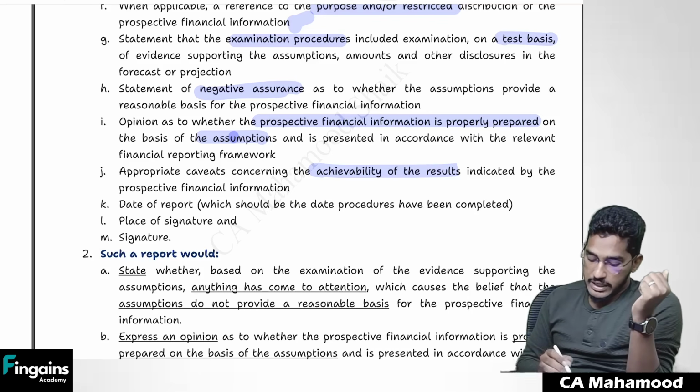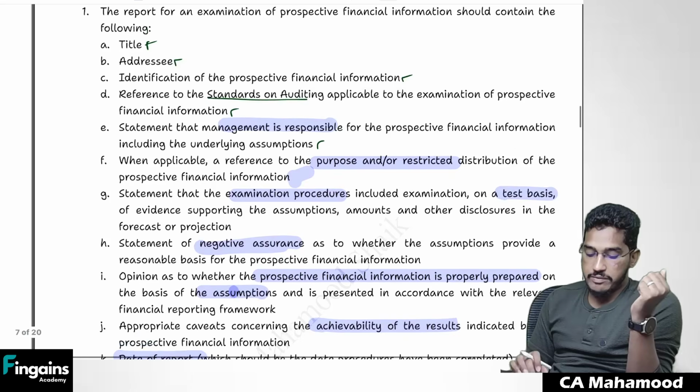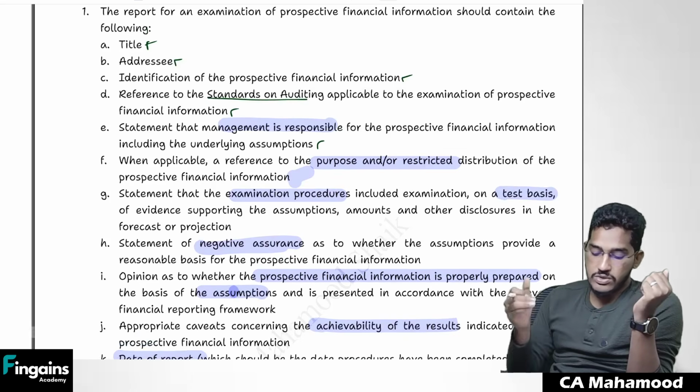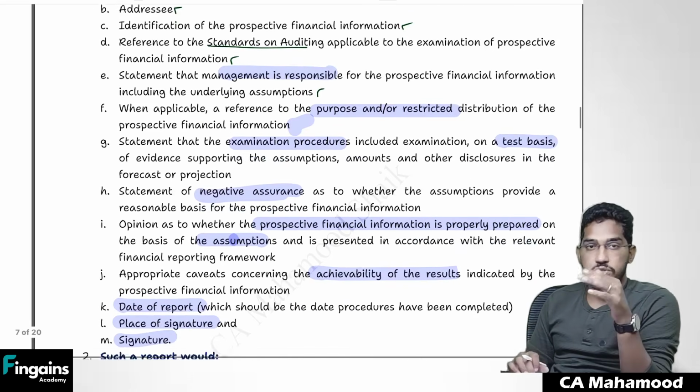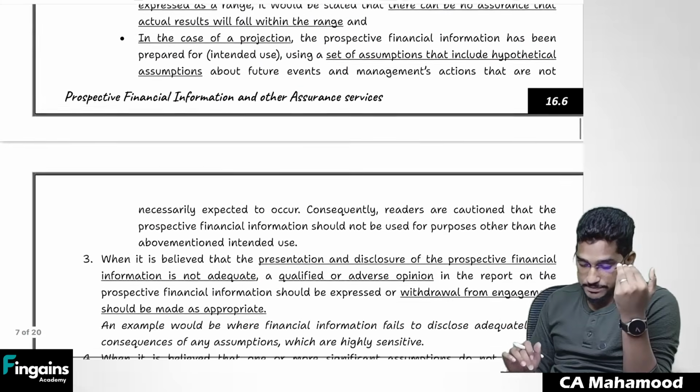Then after including all the contents, mention the date and place of signature. Along with that, you have to add your signature as well. So these are all the contents which must be there in the report which you give on prospective financial information.